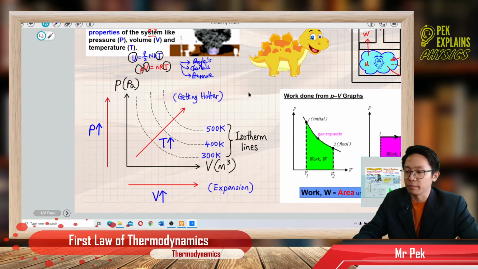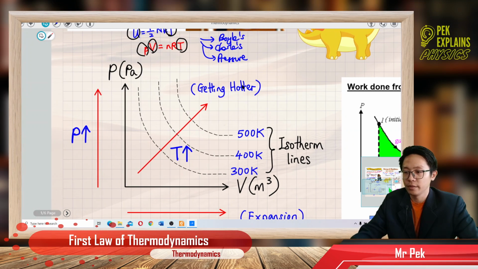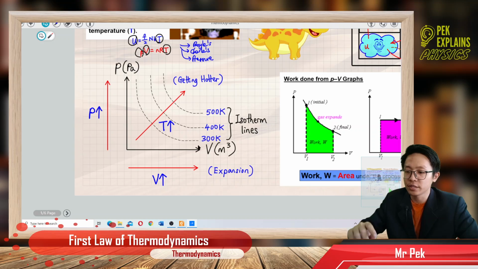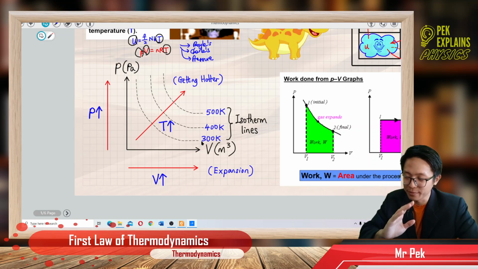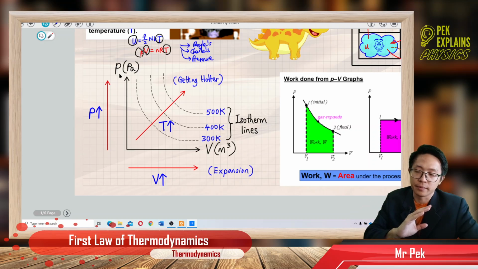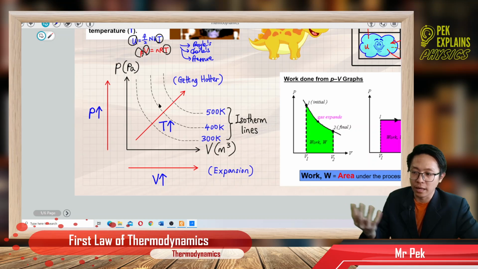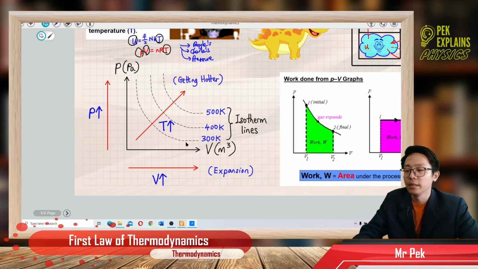Now, in this chapter, we have one very important graph that we need to understand, which is the PV graph, the pressure versus volume graph. As usual, all must be in SI unit. The pressure must be in Pascal. Volume must be in meter cube. You cannot leave it in other units. Pascal and meter cube. All must be in SI unit.